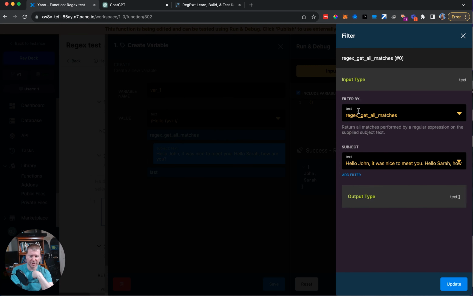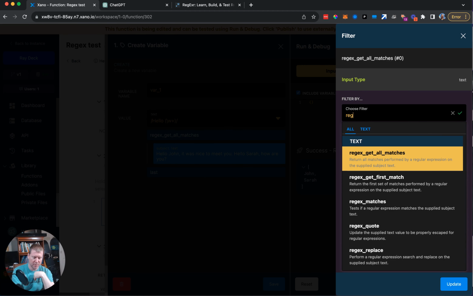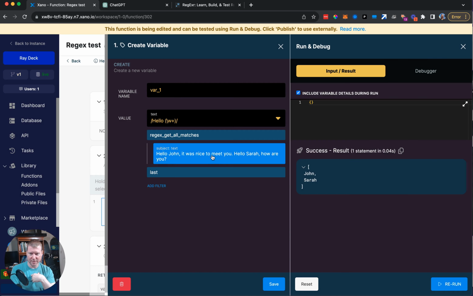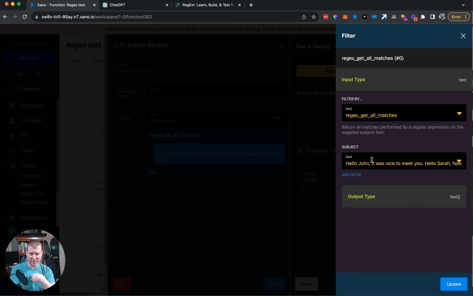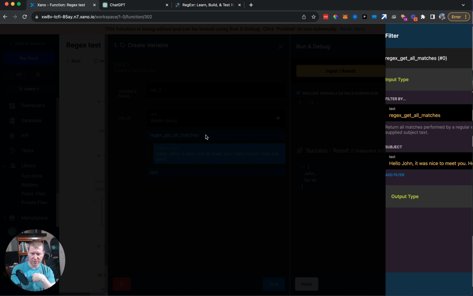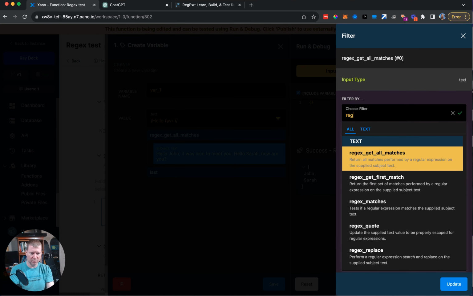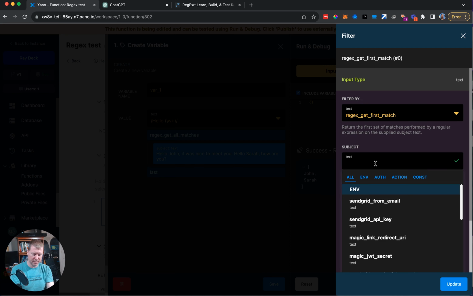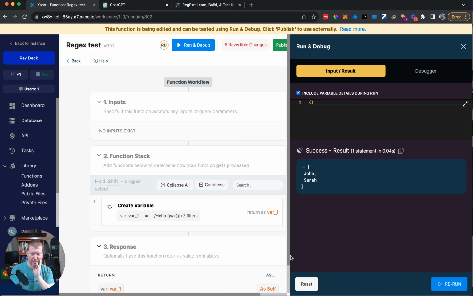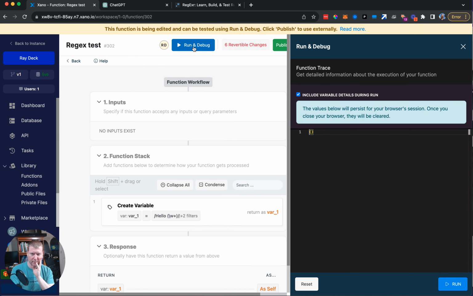What if I just want the first name that came out of this? Well, instead of using regex get all matches, I could use regex get first match. As you can probably expect, I'm just going to grab this text here, otherwise it was getting blown away. Okay, and if I change this now to regex first match, and put that thing in, and say save, I can run and debug.